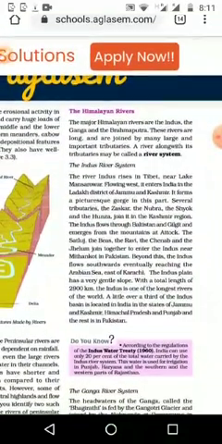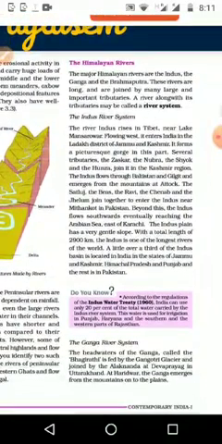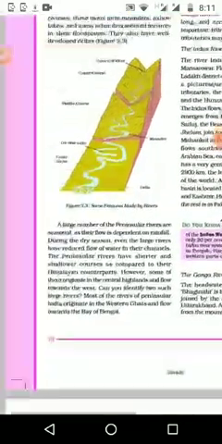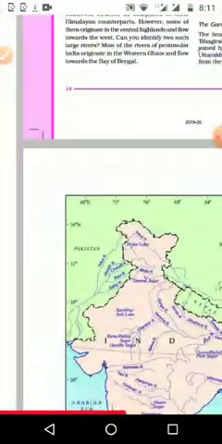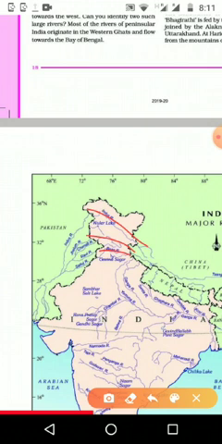Okay, then next one, when it is reaching Pakistan, then it is flowing to the south side. Up to that time it is flowing to the western side. Slowly it is turning, and we can see this one. All the rivers at the starting of the river are flowing to the western side.